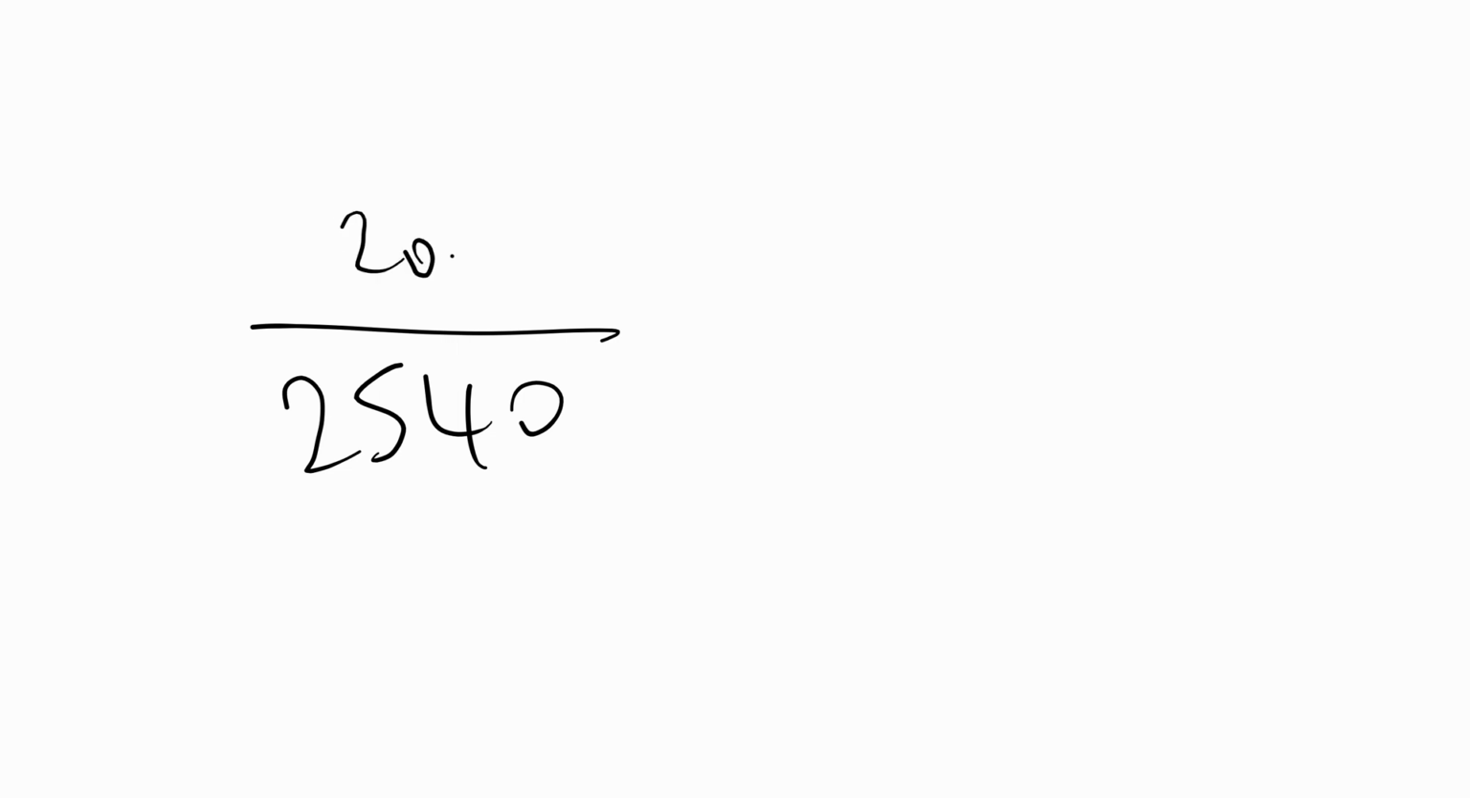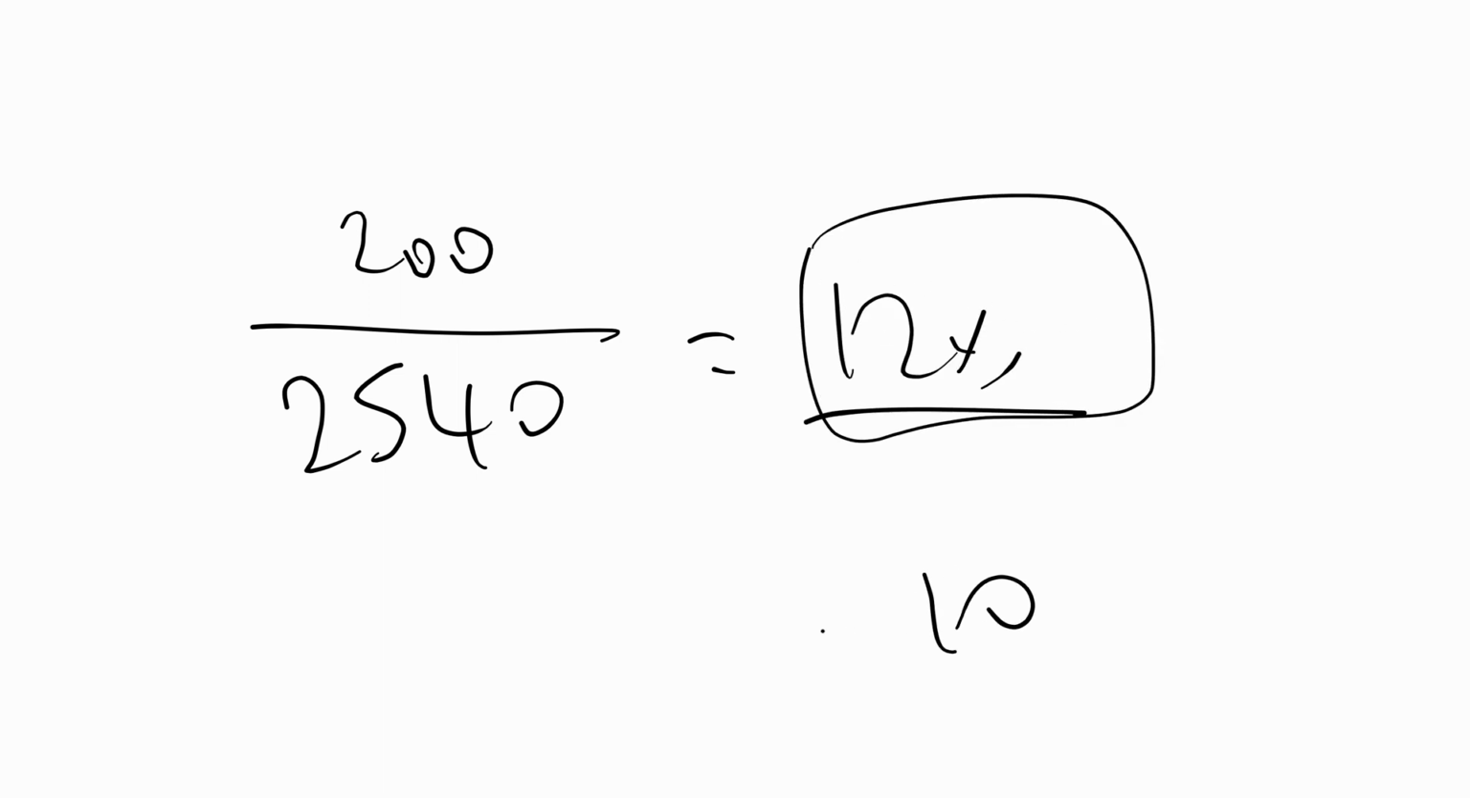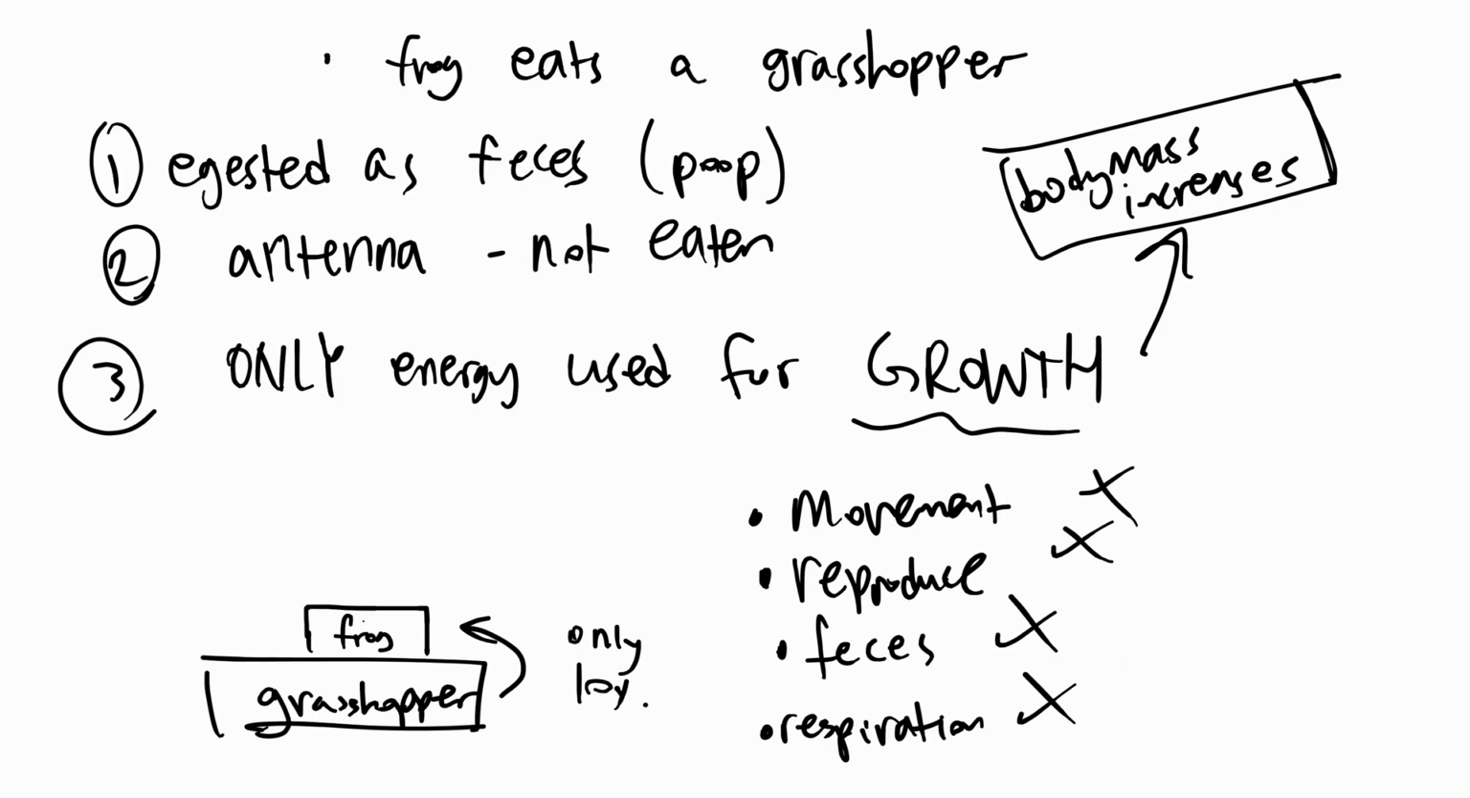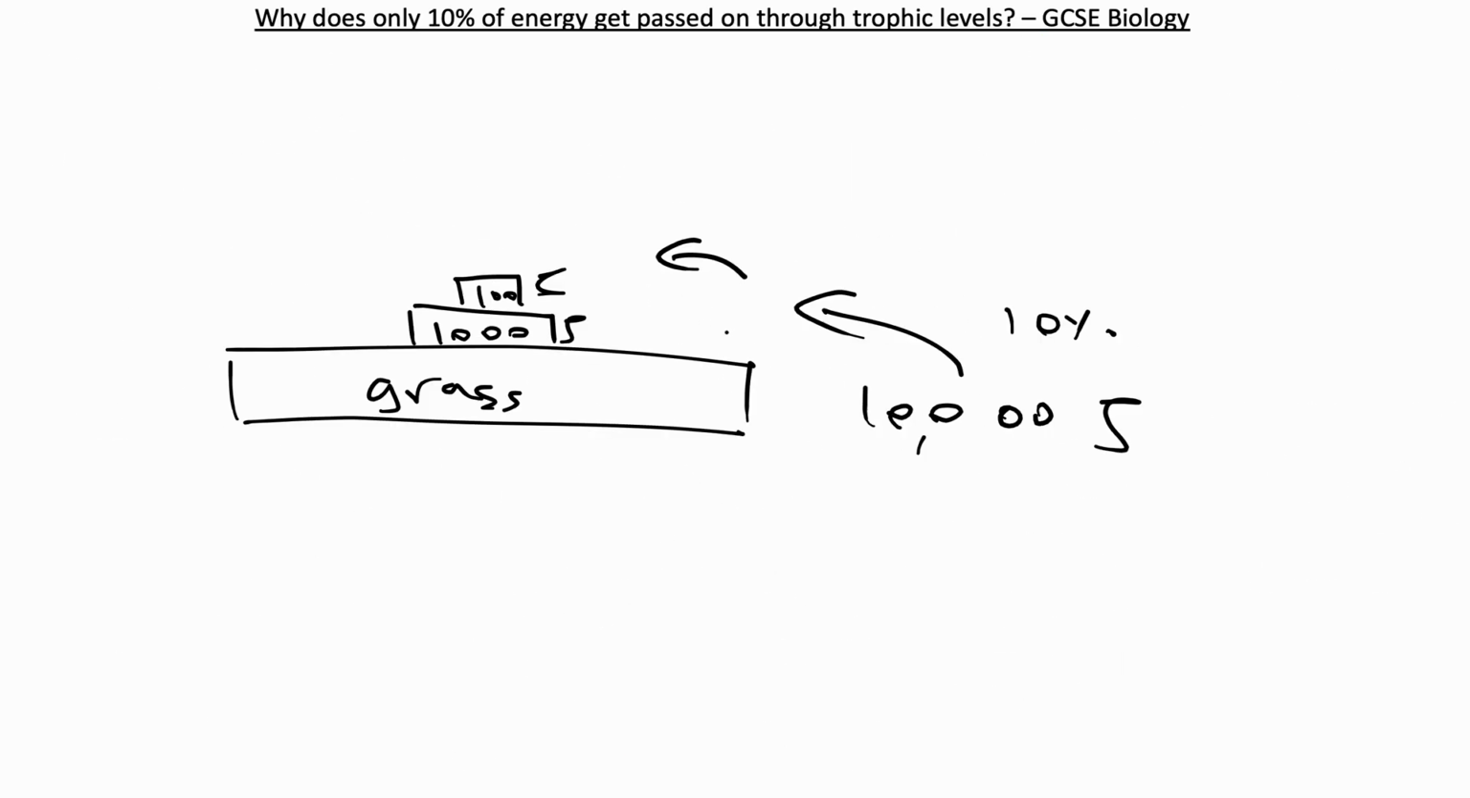Of course, this 10% is just an average. Something might provide 2540 joules of energy, but only about 200 joules of that might be going to body mass. If you do the calculation, it should be around 12%, I don't know. But roughly, it just needs to be around 10%. That's how we represent the efficiency of the energy transfer. Just understand that roughly 10% of the energy is actually transferred, so 90% is lost.